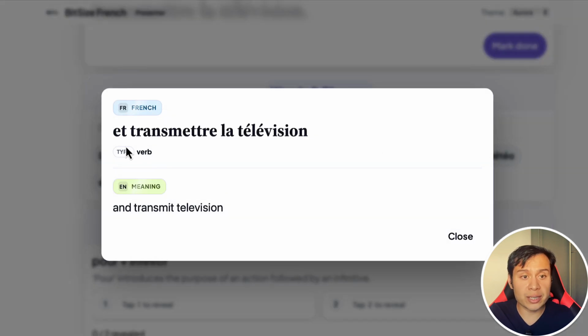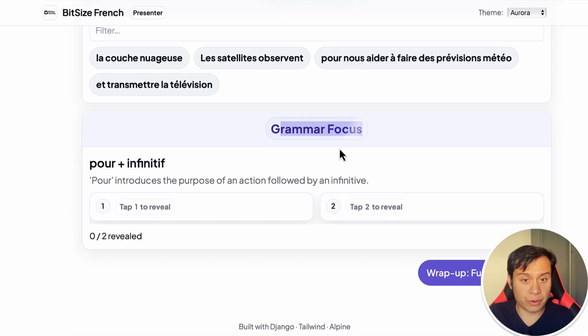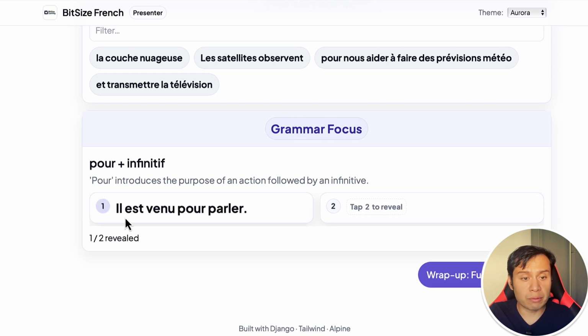And the last expression is et transmettre la télévision. And transmit television. Transmettre la télévision is transmit television. Okay, our grammar focus for this sentence is pour plus infinitive to express some sort of purpose of action. So, our first example is going to be il est venu pour parler. Il est venu, he came.